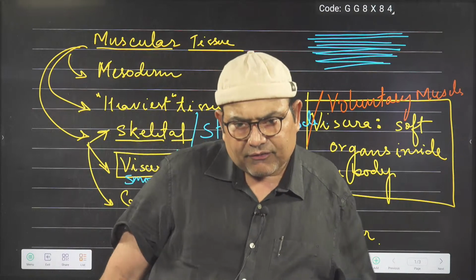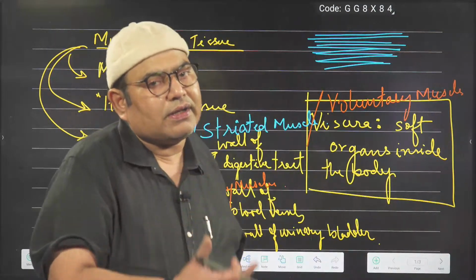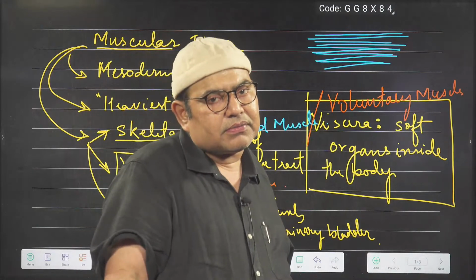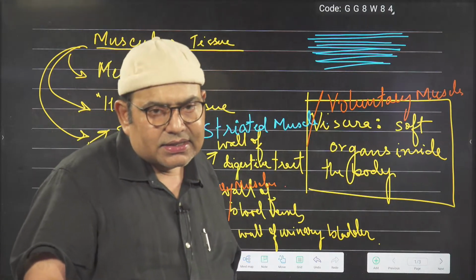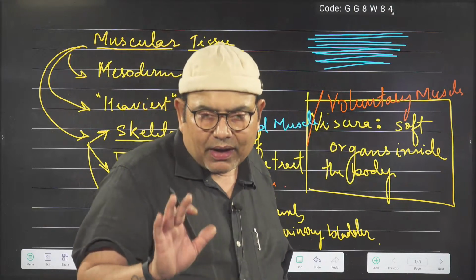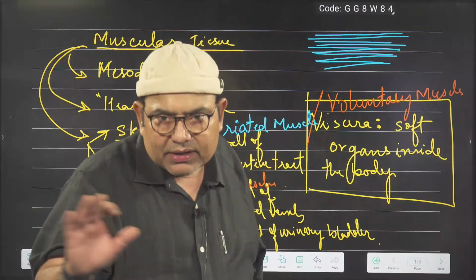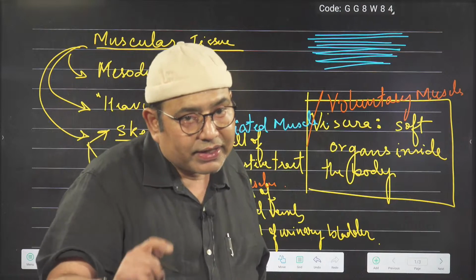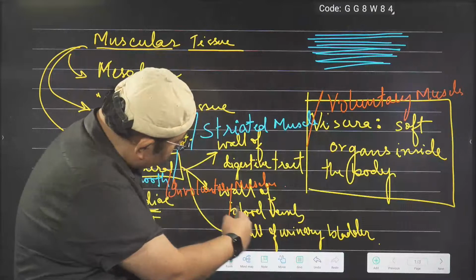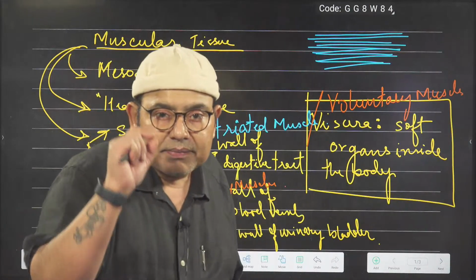Yes, if something happens to us, the heart rate can increase, but we cannot increase it at our own will, and neither can we decrease it at our own will. Yes, we can do some practice, some breathing exercises, but we cannot do any exercise of the heart. The heart is beating uncontrolled. Is it clear? So it is also involuntary in action. But as I told you, we cannot call it involuntary muscle because this name is already given to visceral muscle.